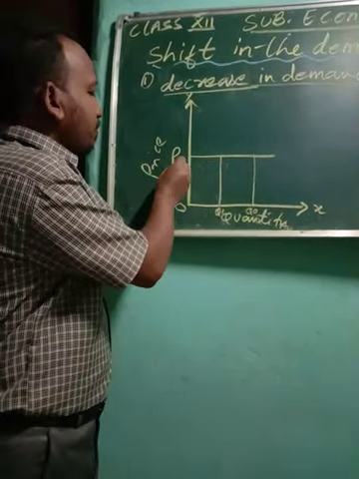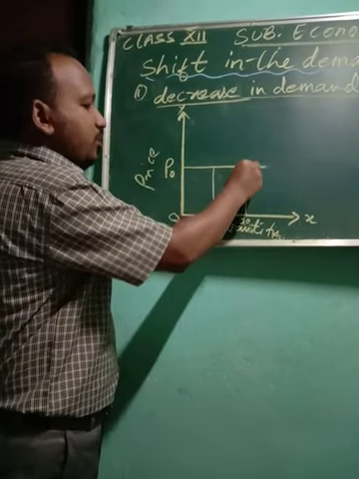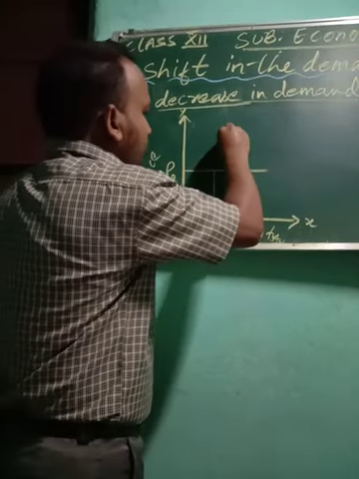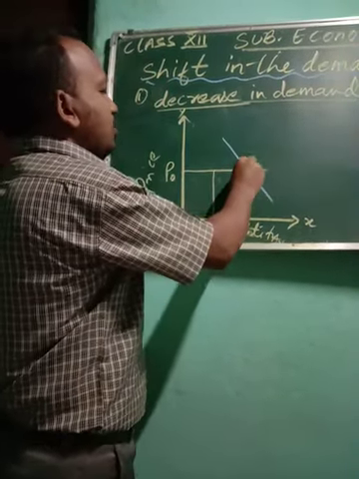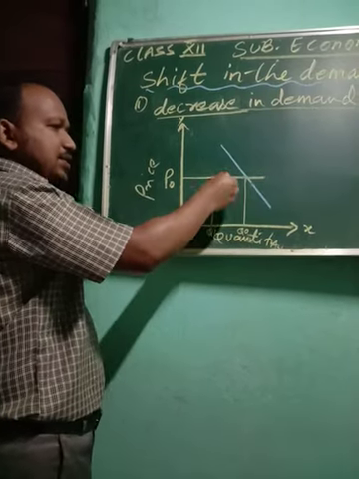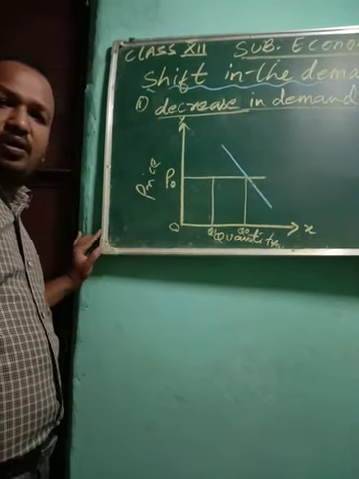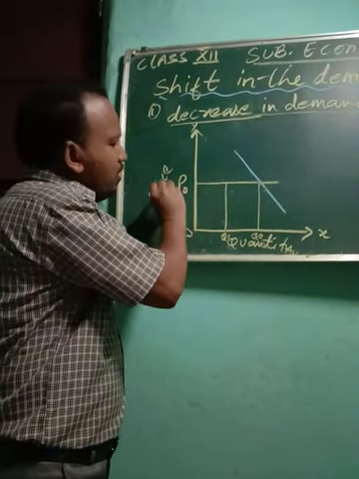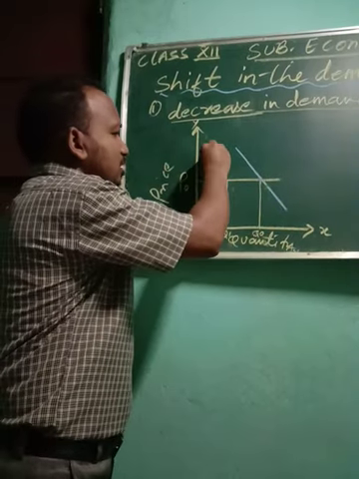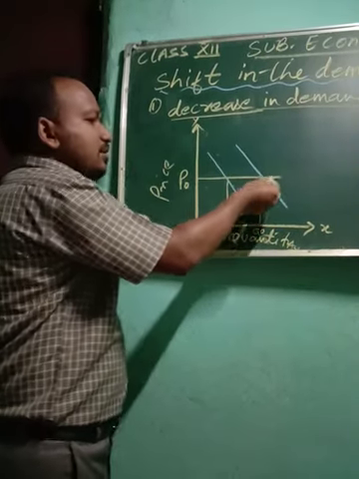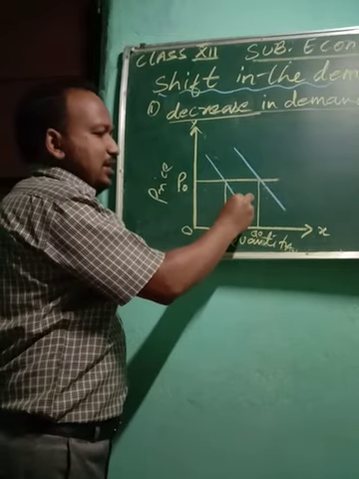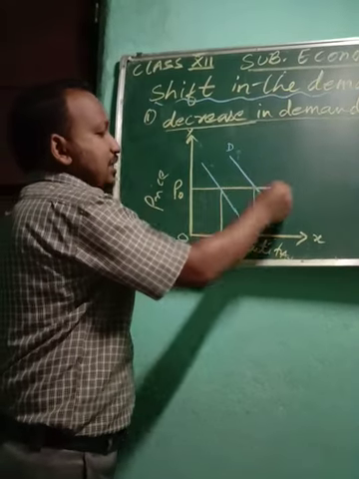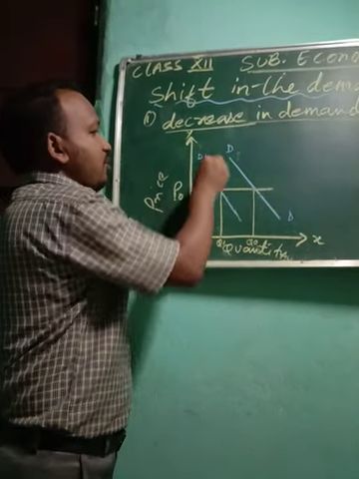Now you see, when the price was P0, a consumer was buying Q0 quantity. That means consumers were buying more. Now suddenly there is a fall in income. The consumers' level of income has decreased. So when the level of income has decreased, they are buying the same commodity, but they are buying less quantity. So automatically the quantity demanded is getting decreased. Here, this is your first curve, so you will write D. In the second curve, you will write D1.